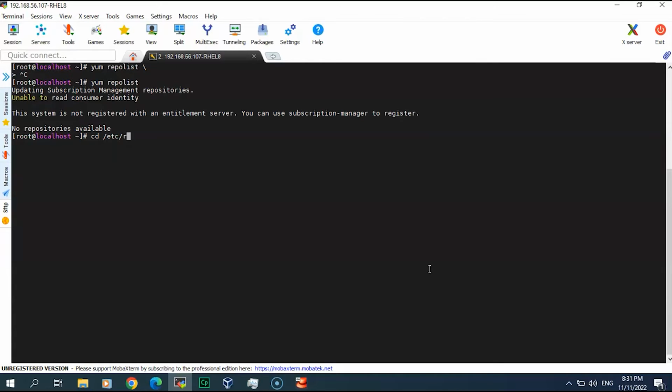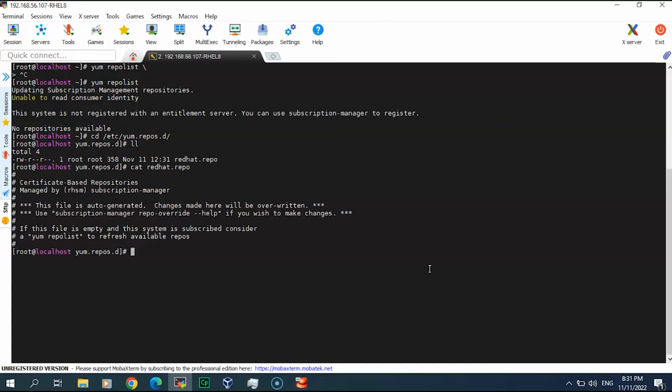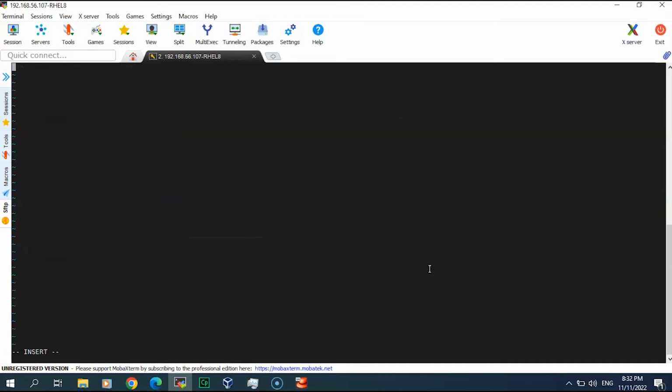So I have to go to the yum.repos.d directory here. And if you see, there's a redhat.repo that contains nothing. So I may create a RHEL8.7 repo and create my repo list here.